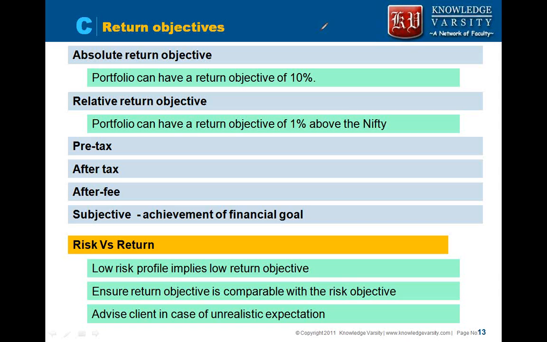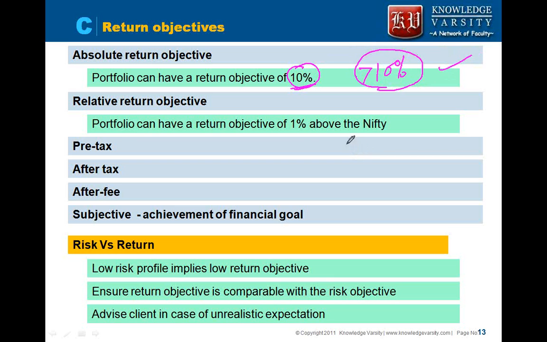Next, the second part of this LOS will be focusing on the return objective. So we'll be trying to understand what a return objective is. Similar to the risk objective, the return objective can be absolute, or it can be relative. If it is absolute, I am specifying a return objective: my portfolio should have a return of 10%, or my portfolio should have a return greater than 10%. This is your return objective.